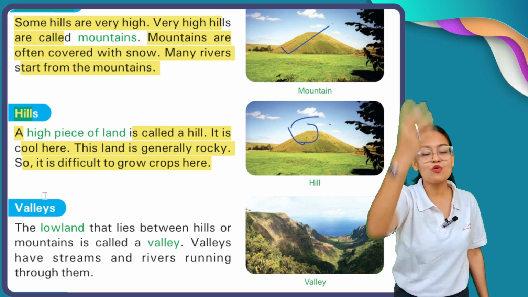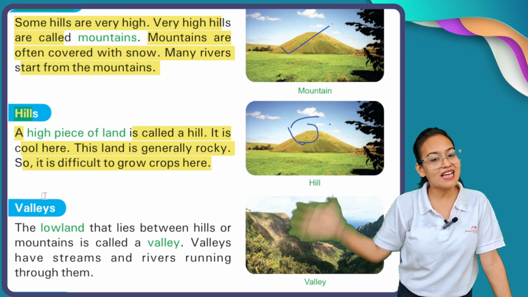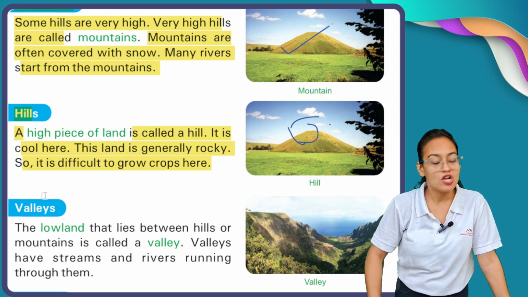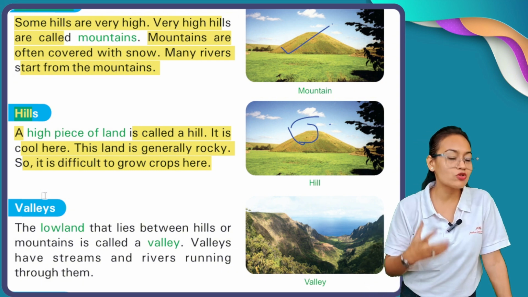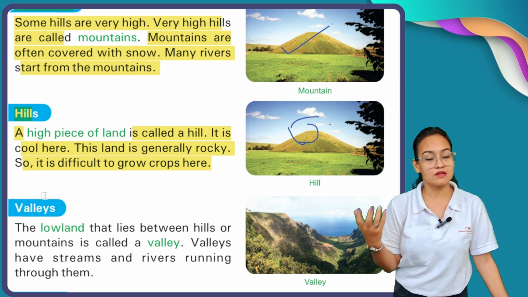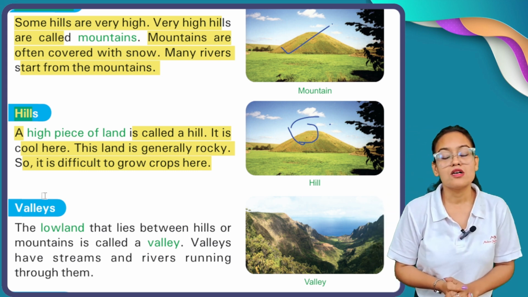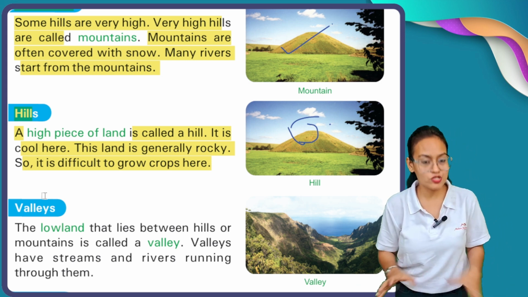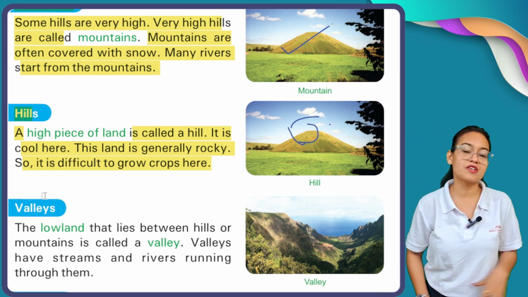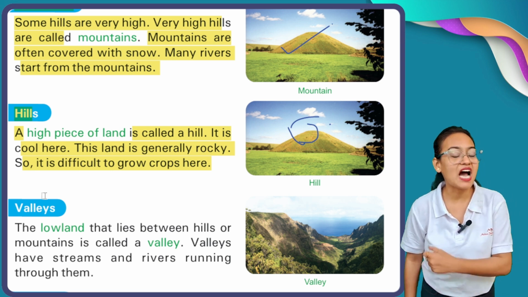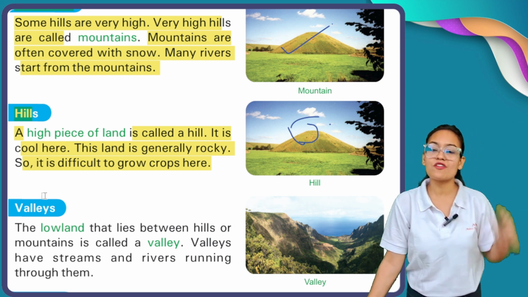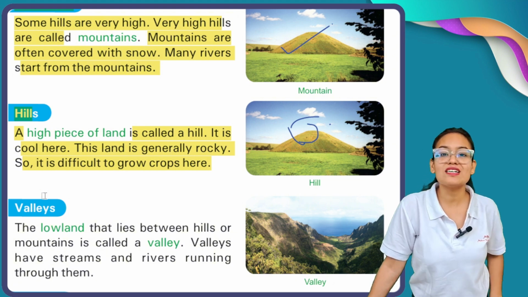That portion is called a hill, and that portion of the hill is always covered with snow. Due to the presence of snow, it is very hard to grow crops there. So at the top of the hills, no cultivation is done.